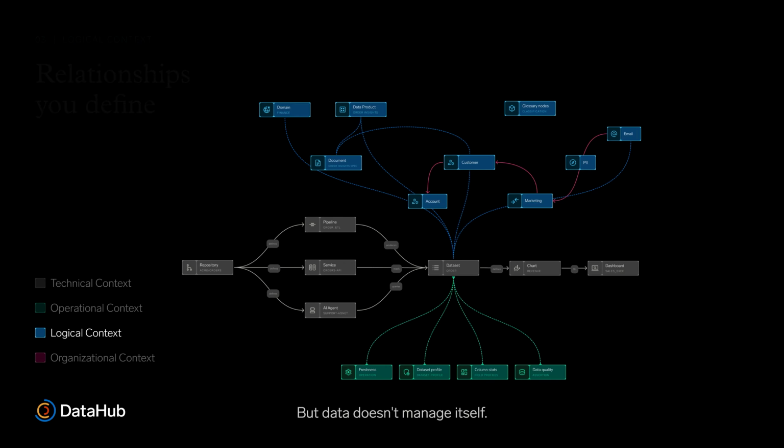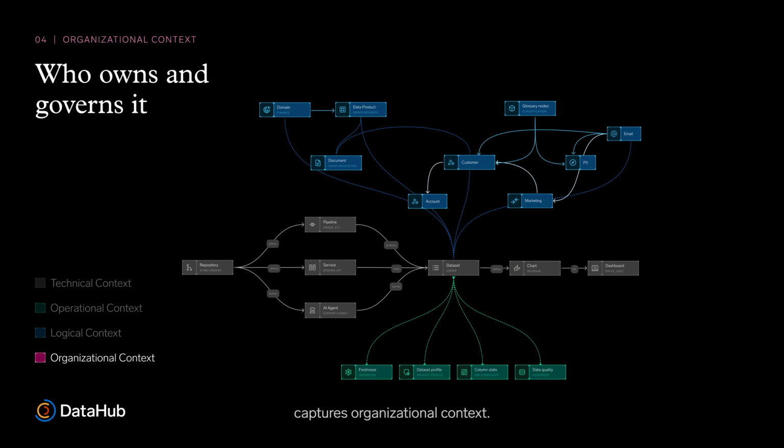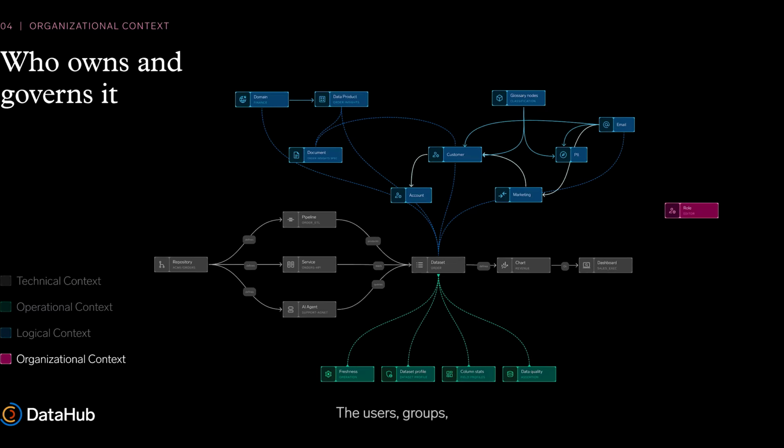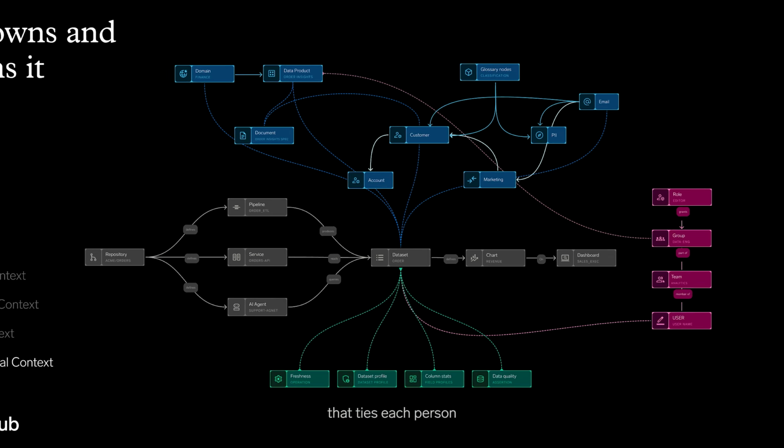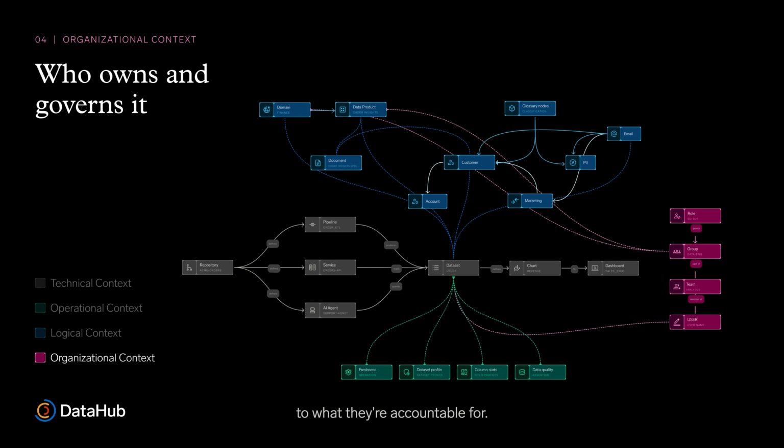But data doesn't manage itself. People do. And DataHub captures organizational context: the users, groups, and teams who work with your data, the roles that grant access, and the ownership that ties each person to what they're accountable for.